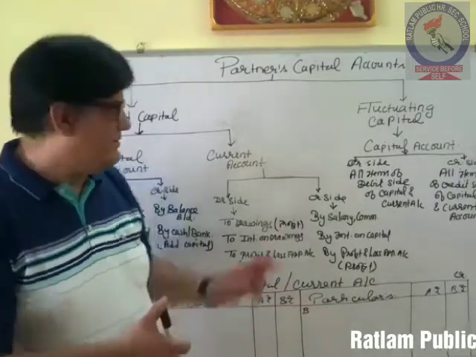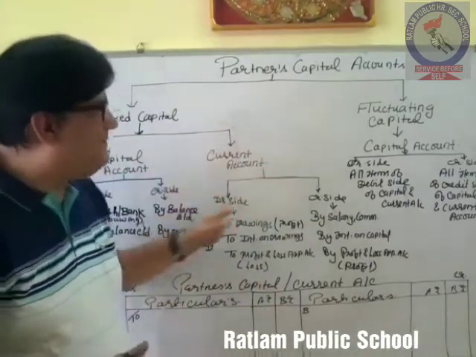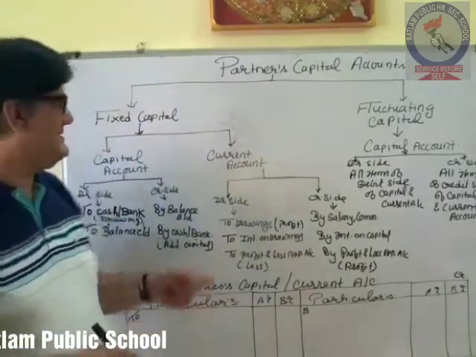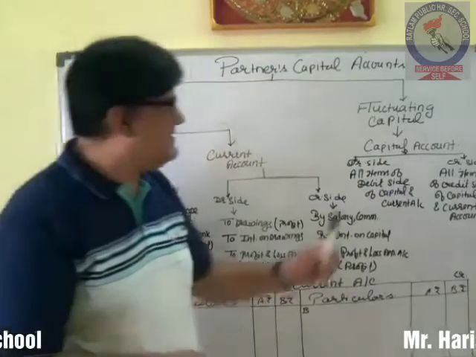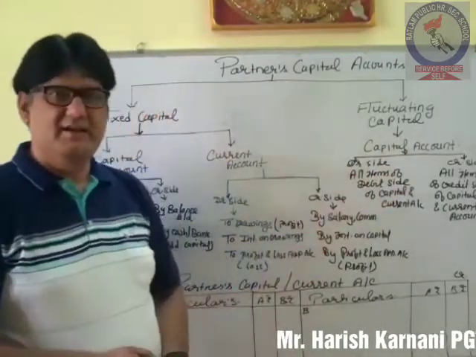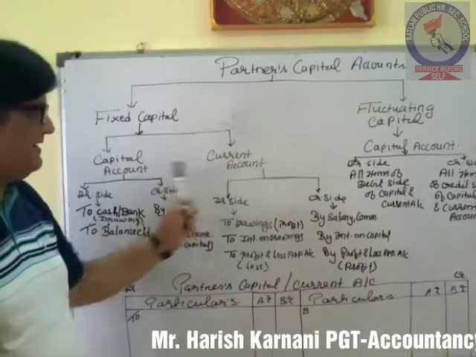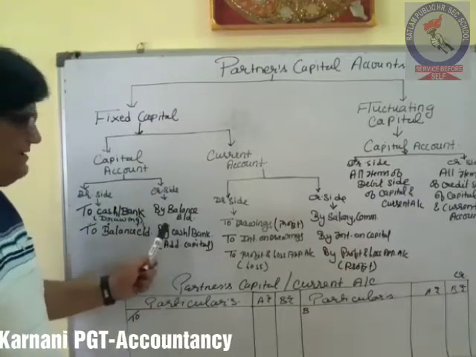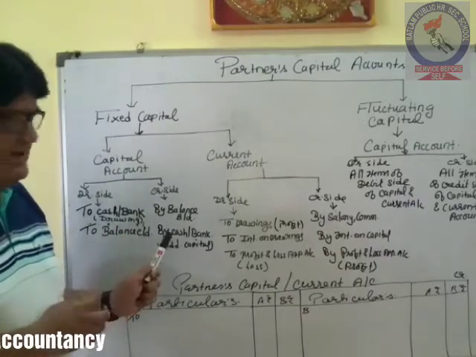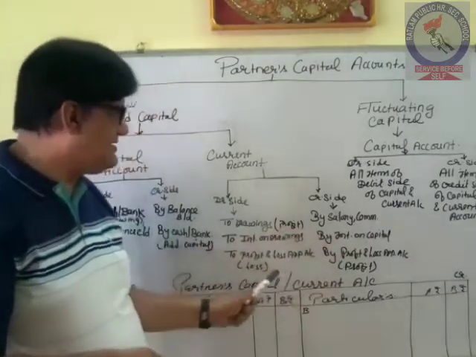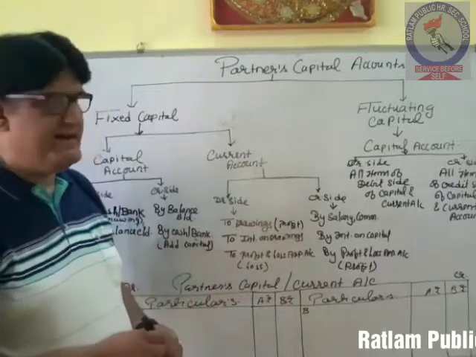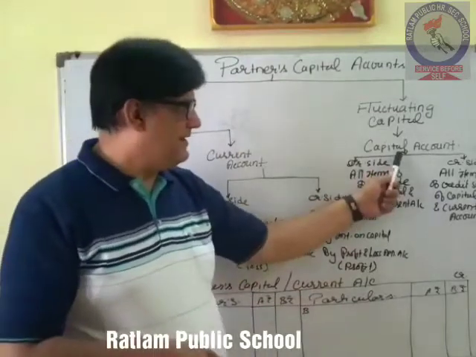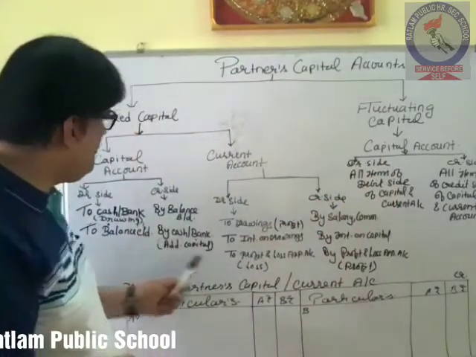Okay. So this is all related with the preparation of the partner capital account in case the capital is fixed and in case the capital is fluctuating. So when capital is fixed, two separate accounts will be prepared. In capital account, only the transactions related with the capital will be shown, and rest all the adjustment nature entries will be recorded in current account. And in case of fluctuating capital, only one account will be prepared, that is partner capital account, which is a consolidated account of these two.